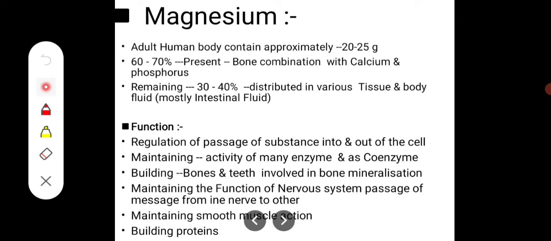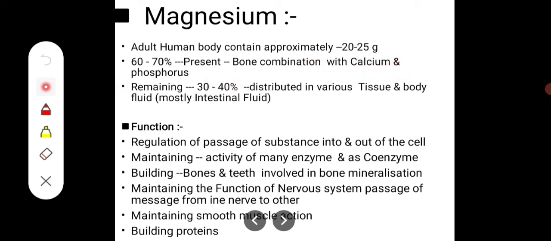The functions of magnesium: regulation of passage of substances into and out of the cell. Maintaining the activity of many enzymes, and magnesium also acts as a coenzyme. Then building of bones and teeth, involved in bone mineralization, because it is combined with calcium and phosphate.